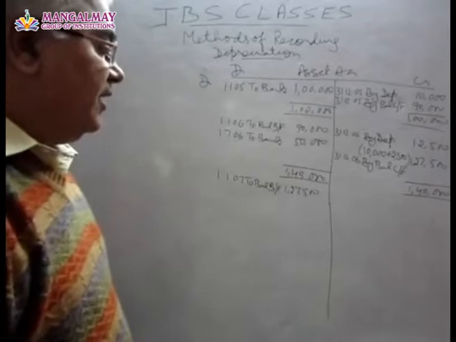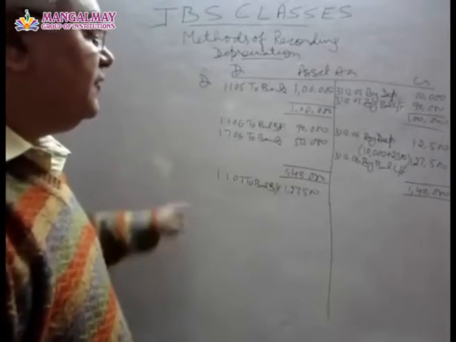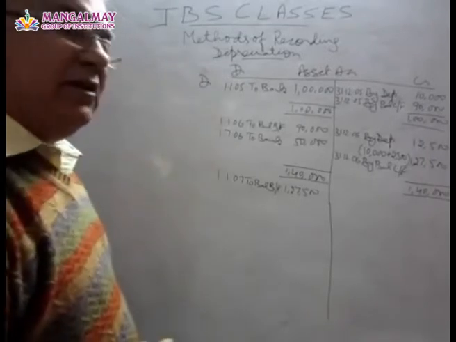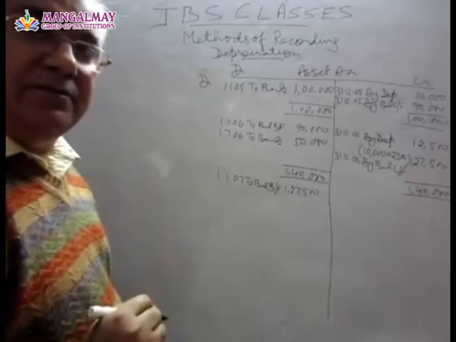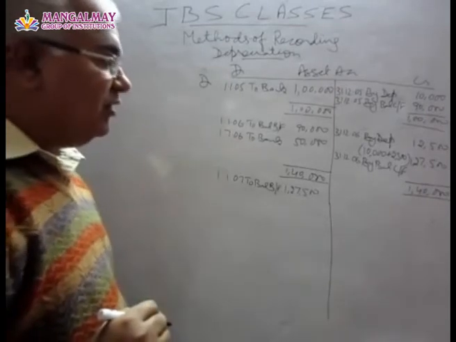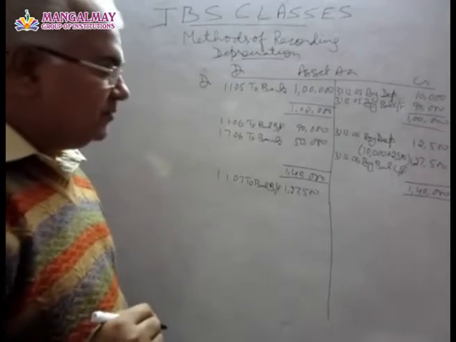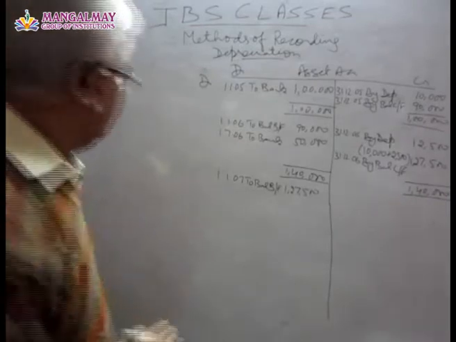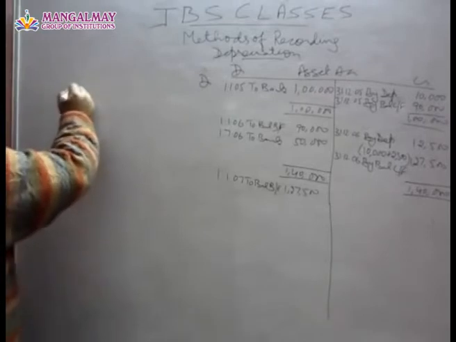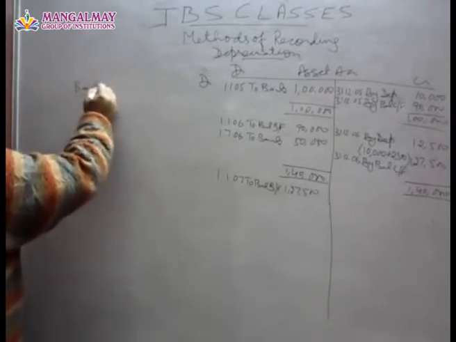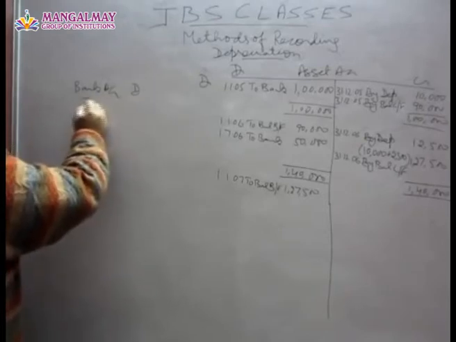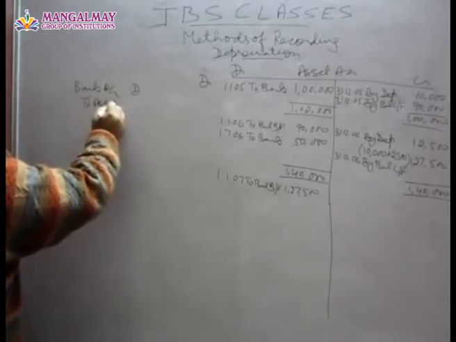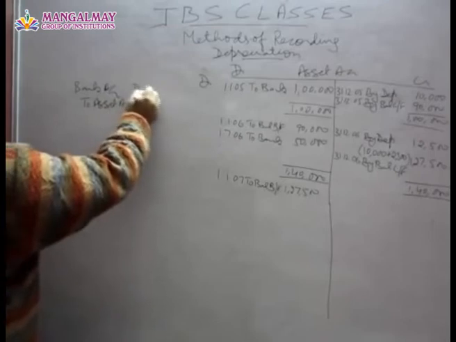Now, if during this year the first machinery is sold, okay, maybe on say 1st October, if this machinery is sold for 50,000, what will be the entry for selling it? Entry for selling will be bank account or cash account debited to asset account 50,000.